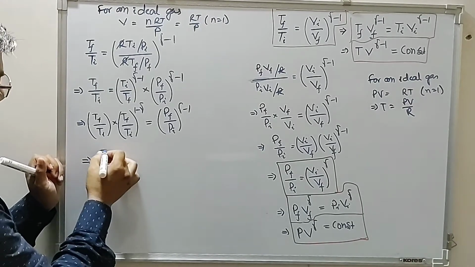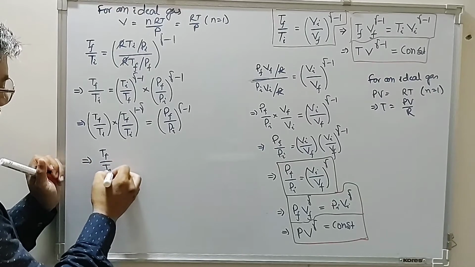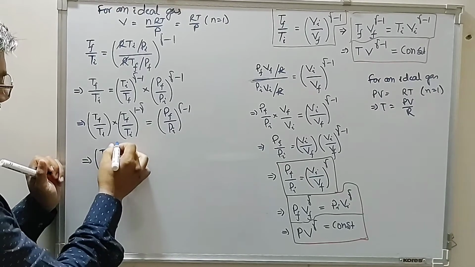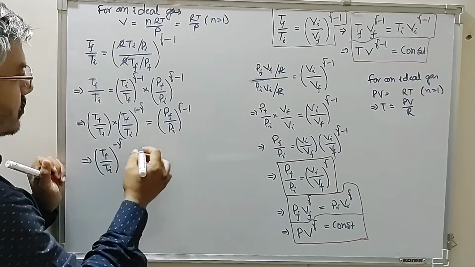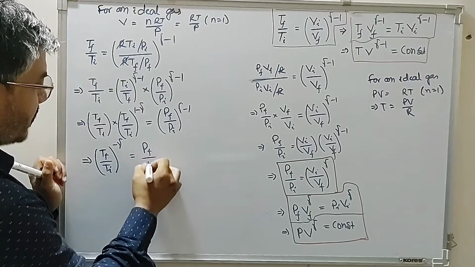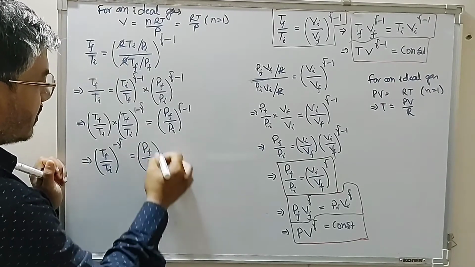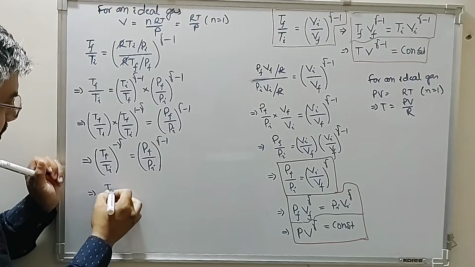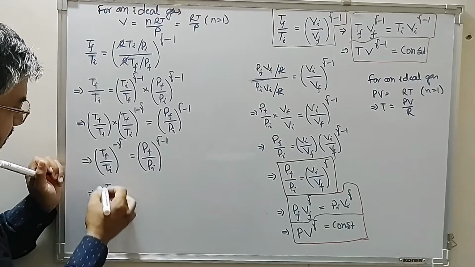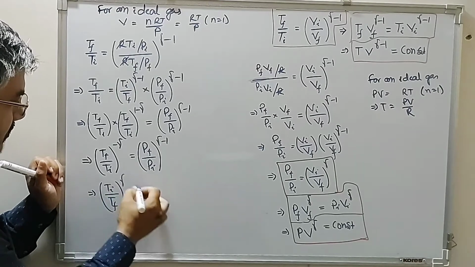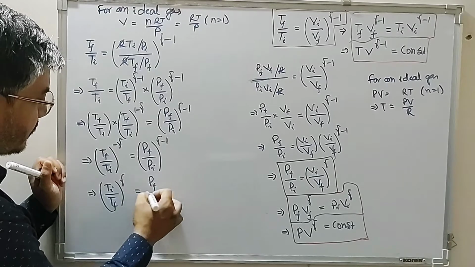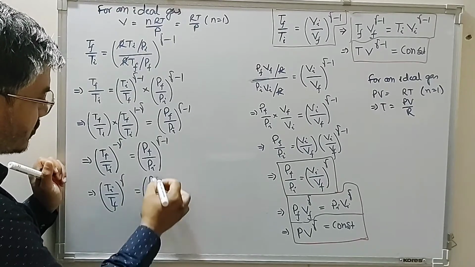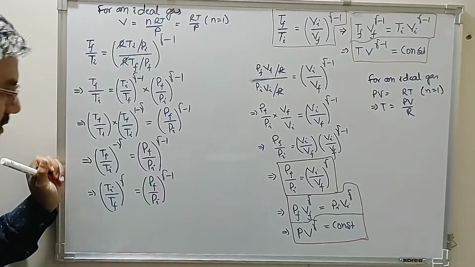So Tf by Ti raised to the power minus gamma is equal to Pf by Pi raised to the power gamma minus 1, or this can be written as Ti by Tf raised to the power gamma is equal to Pf by Pi raised to the power gamma minus 1.